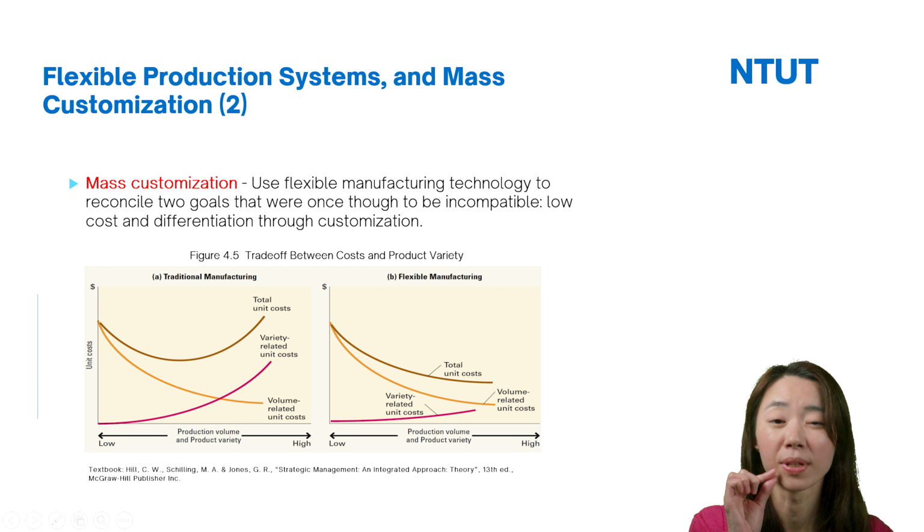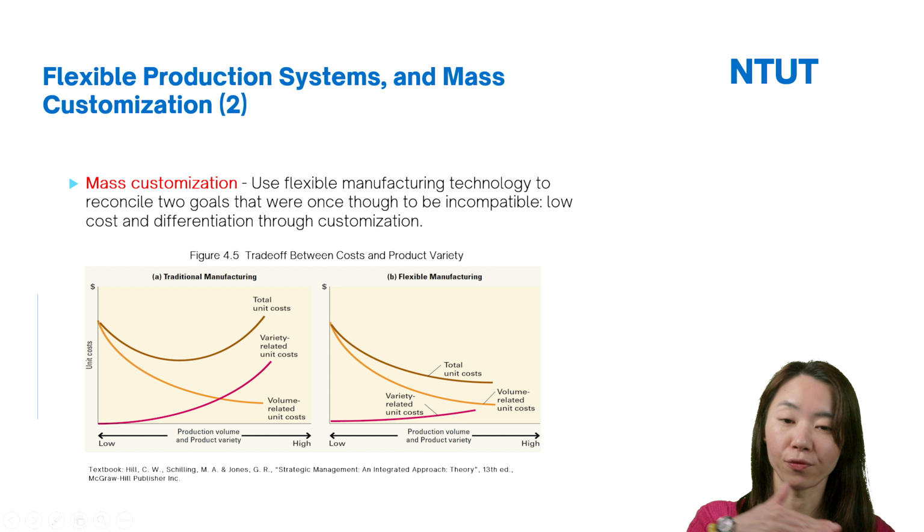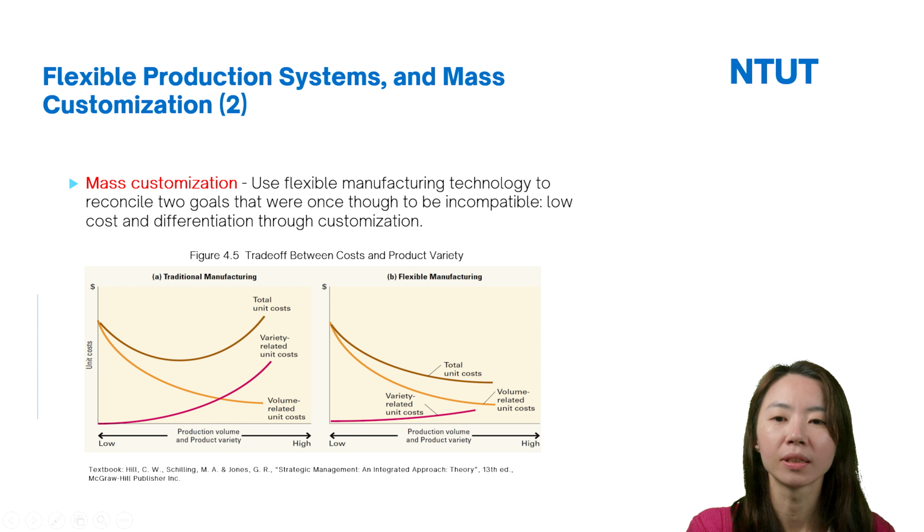However, it is very small. So you can see the slope of this red line is flatter, right? And likewise, the point on the yellow line and the red line added together is the total unit cost. So we can see the total unit cost here will also be reduced.